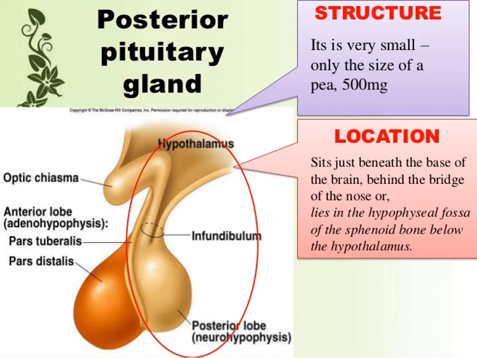It secretes stimulating hormones TSH and FSH. What is TSH? Thyroid stimulating hormone. Another one, FSH, follicle stimulating hormone. The pituitary gland secretes thyroid stimulating hormone and follicle stimulating hormone.